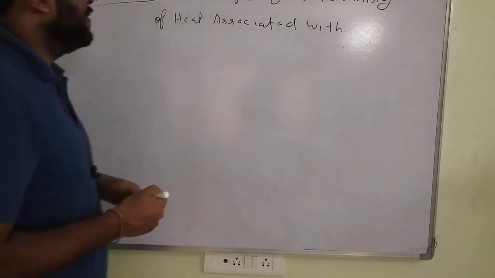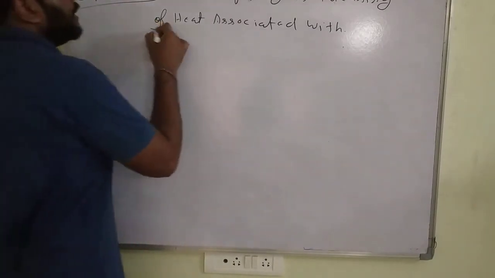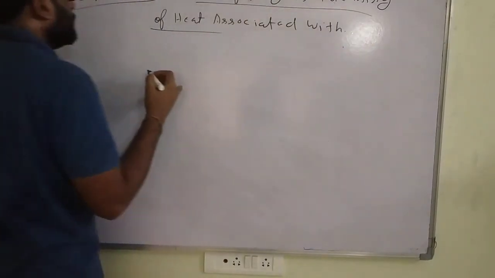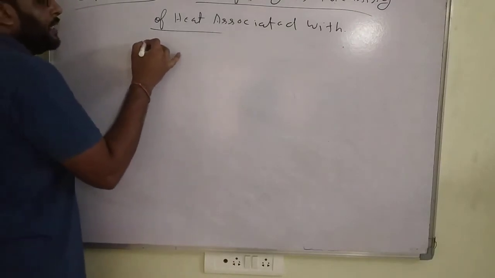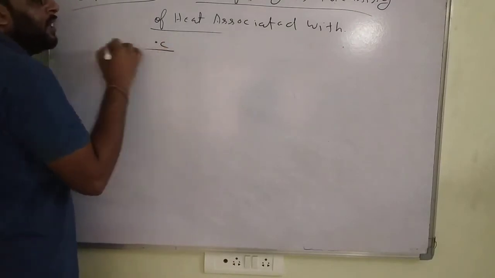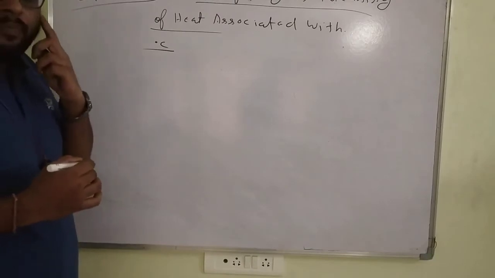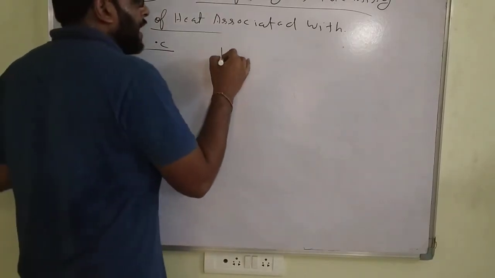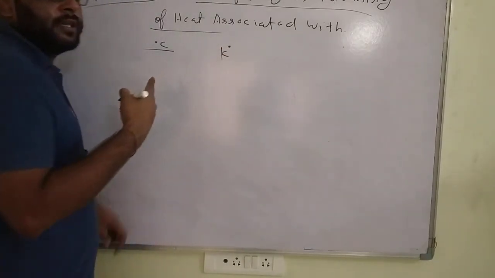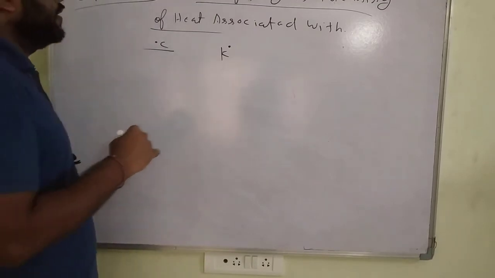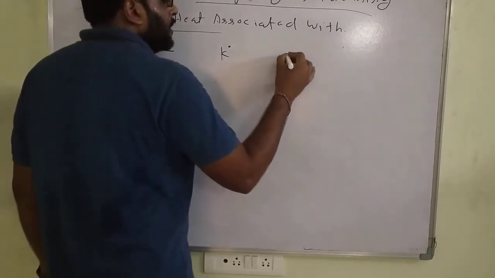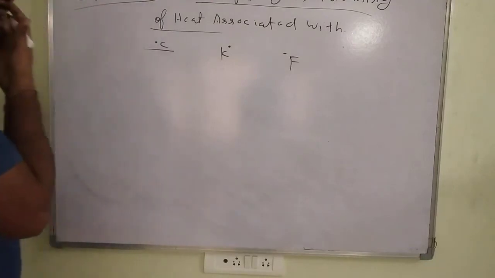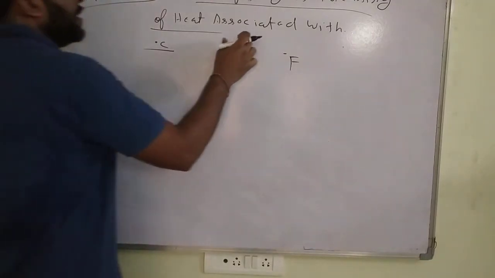We have three basic kinds of units used for temperature. What units are used here? Generally temperature is measured in degrees Celsius. Next is Kelvin, which I will explain later, and how it comes. Then Fahrenheit. So the three temperature units are degree Celsius, Kelvin and Fahrenheit.